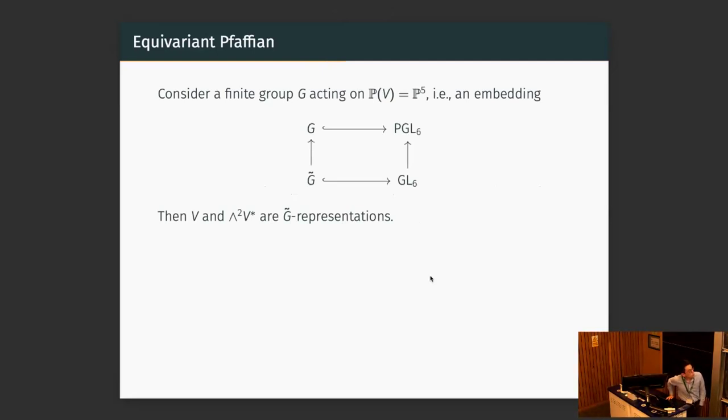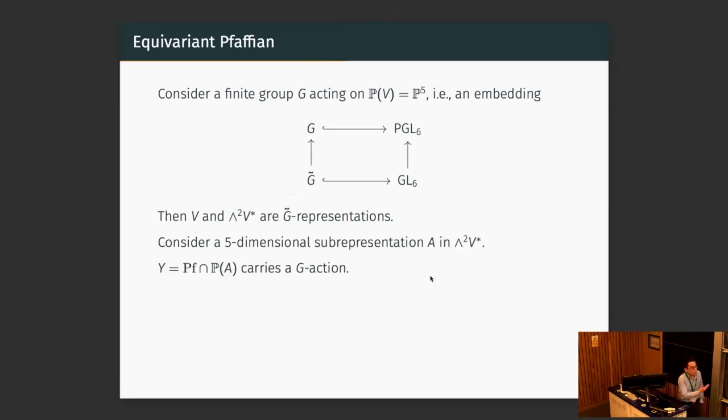Then V and wedge 2 V dual will naturally be G-tilde representations. Now we want to find some 5-dimensional subrepresentation, which is a G-tilde invariant subspace. And then we take the intersection with the universal Pfaffian. This will carry a G action naturally. So ideally, we start with some G action on P5, and we want to end up with some action on a smooth cubic threefold.